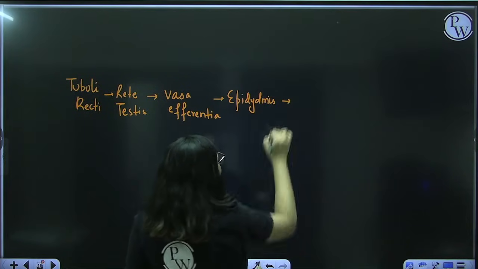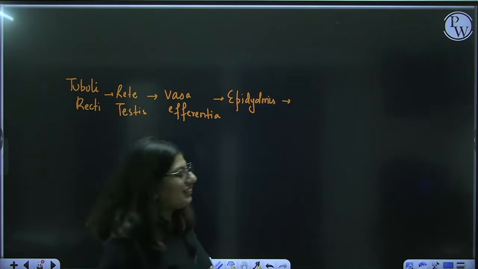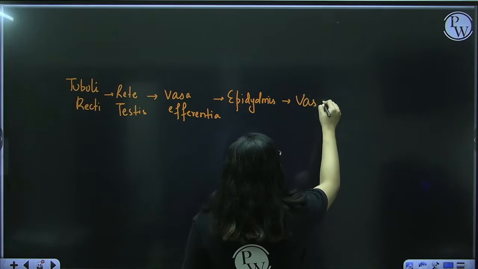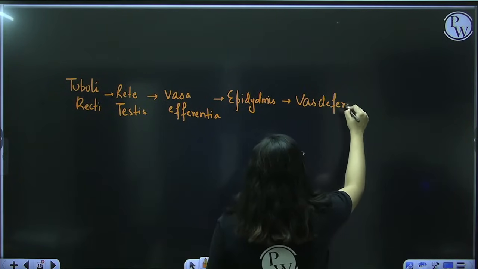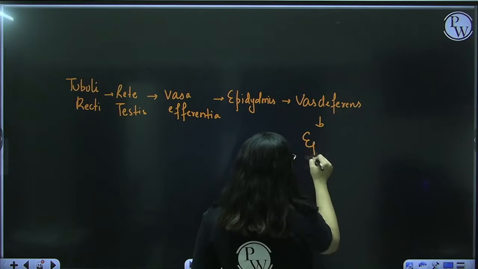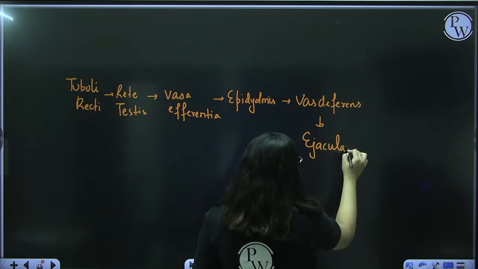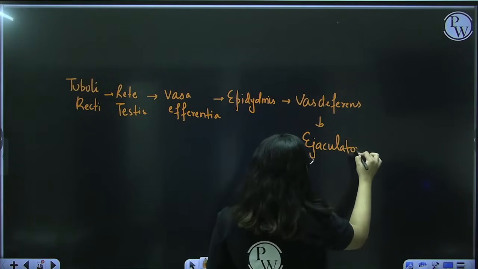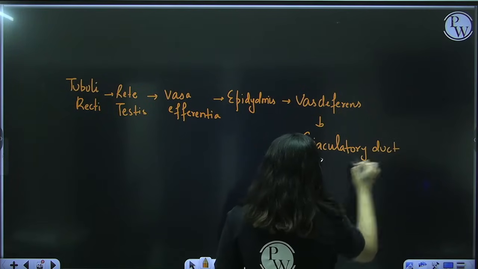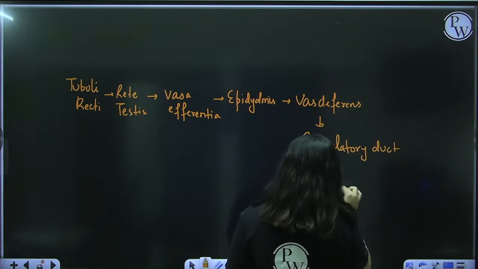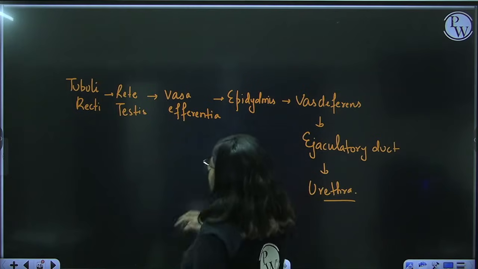Then, guys, after epididymis, what is there? There is vas deferens. Vas deferens unite to form ejaculatory duct, and ejaculatory duct then opens into urethra. This is very important. Most common questions are asked from this one.